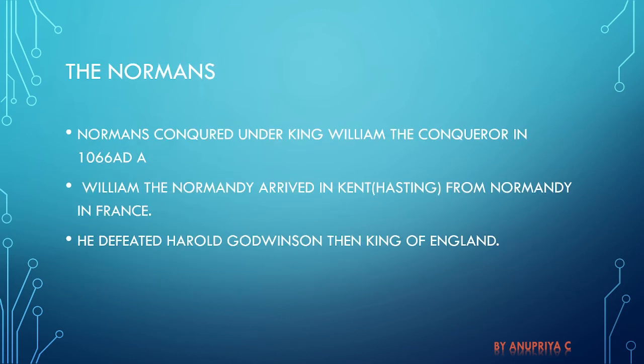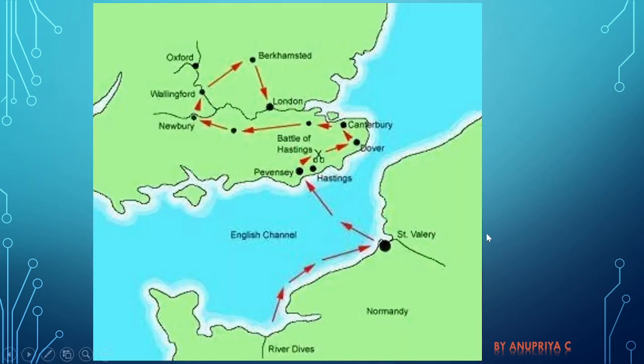So the Normans conquered under King William the Conqueror in 1066 AD. William of Normandy arrived in Kent, at Hastings, from Normandy in France. He defeated Harold Godwinson, the then King of England. This is where France is. This is Normandy, where William of Normandy came from. He went from this coast to the other coast.